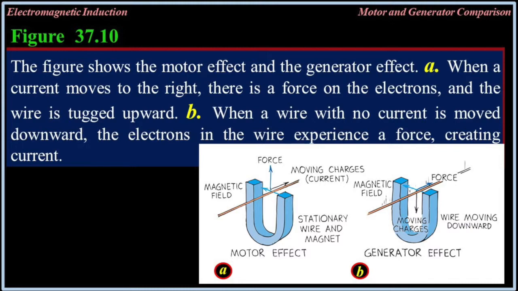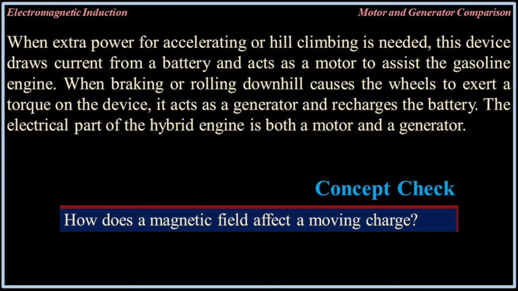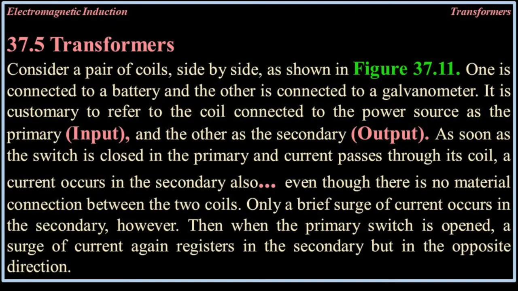When braking or rolling down causes the wheels to exert a torque on the device, it acts as a generator and recharges the battery. The electrical part of the hybrid engine is both a motor and a generator. Concept check. How does a magnetic field affect a moving charge?